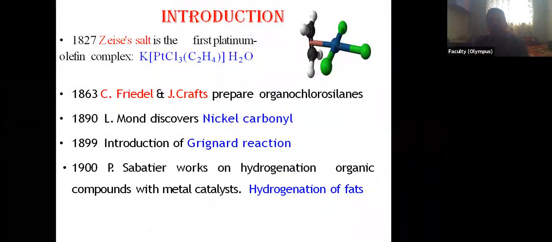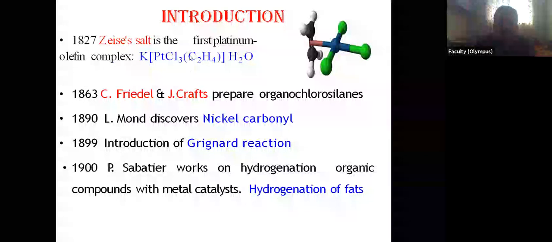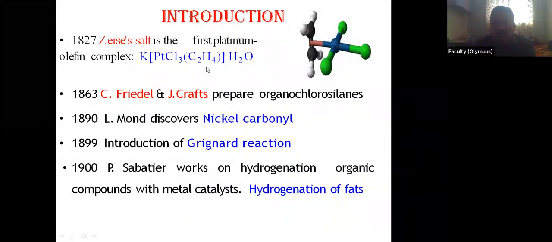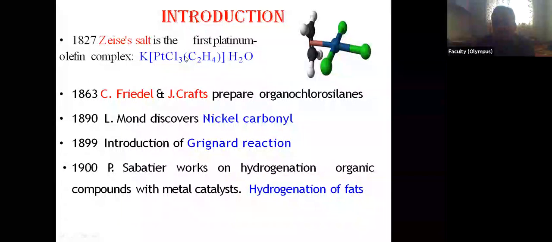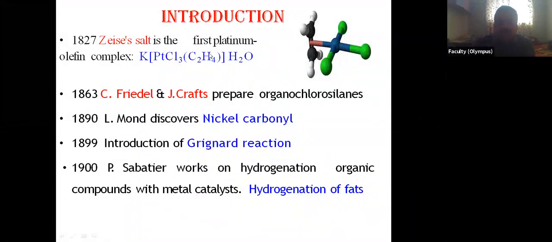In 1827, firstly, Zeise's salt was prepared, and it is the first platinum olefin complex in which the organic olefin group C2H4 was the ligand. So this first organometallic compound, a metal with some organic group as a ligand, was prepared in 1827. In 1863, Friedel and Crafts prepared some organochlorosilane.